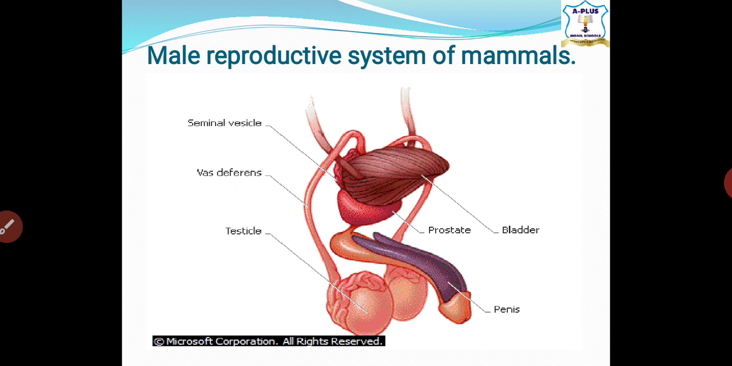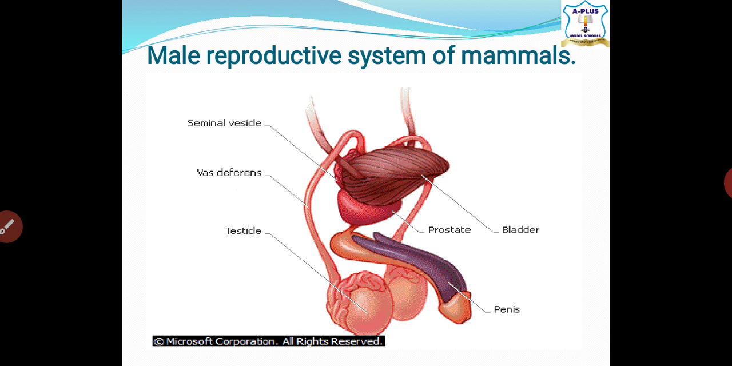Testes contain coiled tubules called seminiferous tubules, in which actively dividing cells produce the male gamete, the sperm cell. The testes also store the sperm produced, in addition to the production of the sex hormone testosterone. This hormone is responsible for the development of male secondary sexual characteristics.